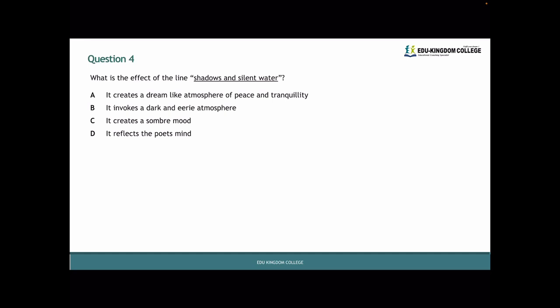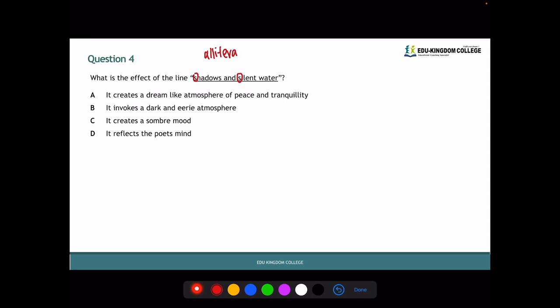Before we go through the answers, let's break down what is happening in this line. What is the technique here? We can identify this in the repetition of the S letter, which is alliteration. But remember, this is a special type of alliteration, also called sibilance. Sibilance is the alliteration of the S letter. So here it's in shadows and silent.